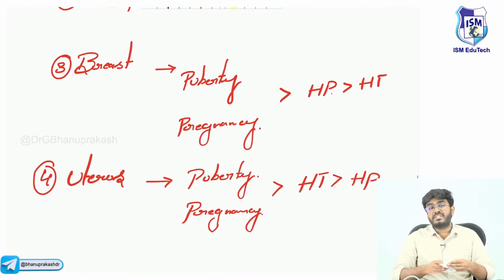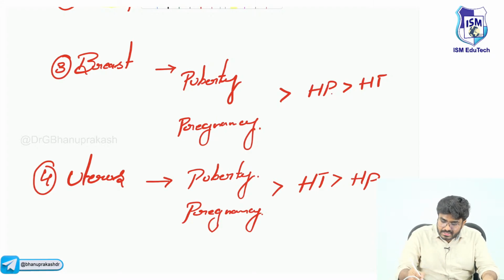And apart from that, especially for your board exams, FMGE, NEET exams, these questions will be asked. Sir, breast tissue is going to increase in size. In which condition? During puberty it will increase, and during pregnancy it will increase. Now, why is the breast size increasing?